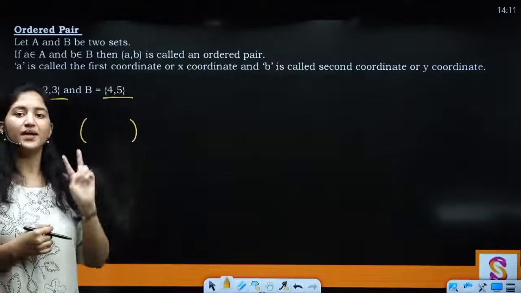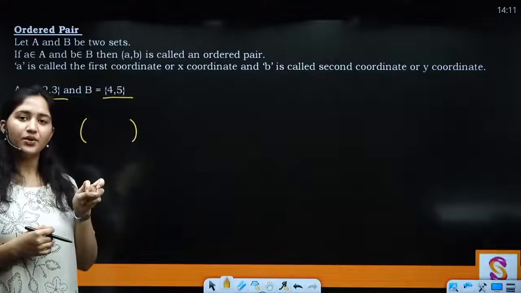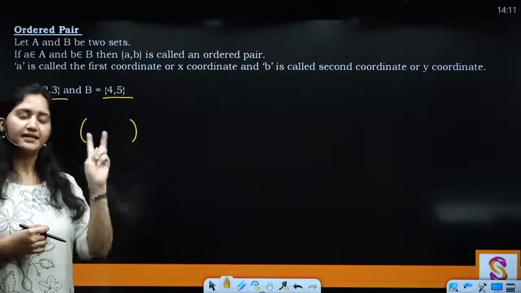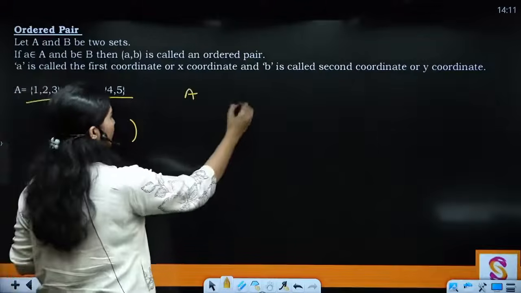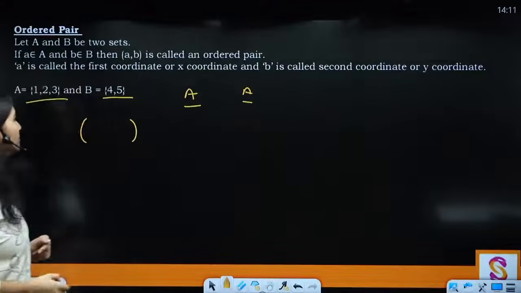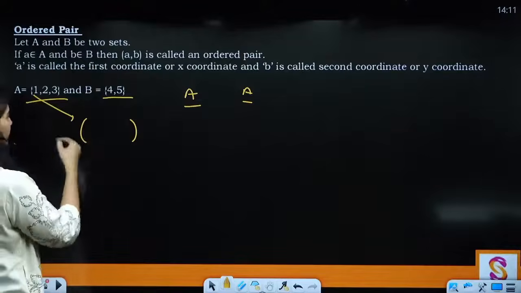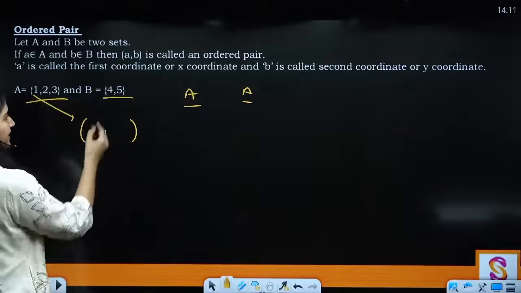That means I need two elements. Right. So those two elements are going to come from two sets. They can come from the same set as well. लेकिन उसमें क्या होगा, आप A और A को अलग अलग consider करोगे ऐसे. Clear? So first element is coming from one set A, let's say 1, and the second element is coming from